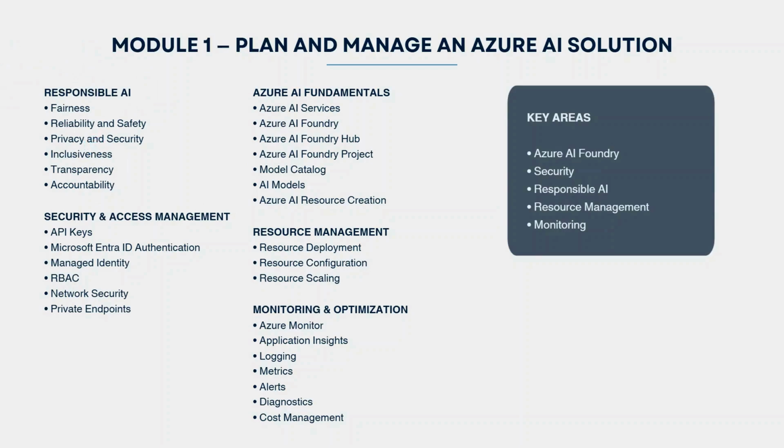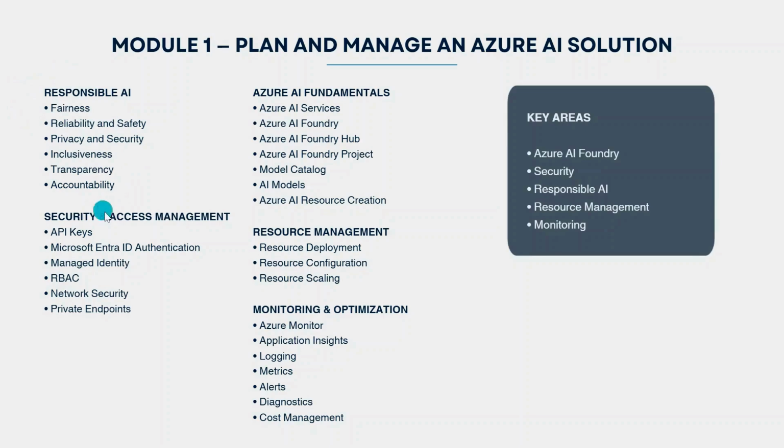These are important because when we build AI systems, we are not only thinking about whether the model gives an answer. We also need to think about whether the AI system is safe, fair, secure, and responsible. This is an important part when we are building the application, as well as an important part of the exam. If you are preparing for the exam, you will see many questions from this section.